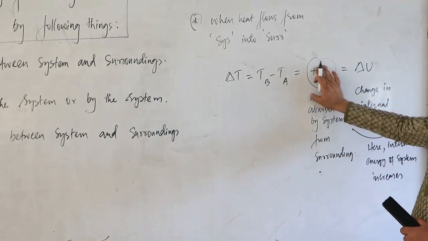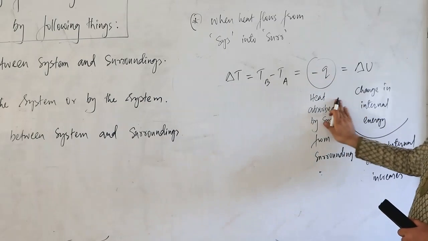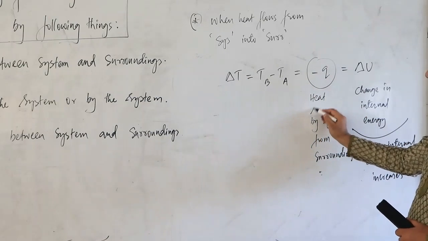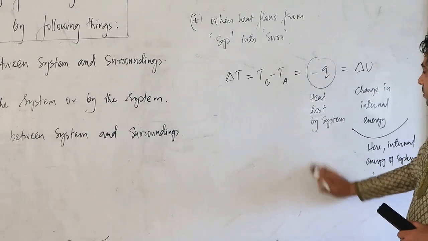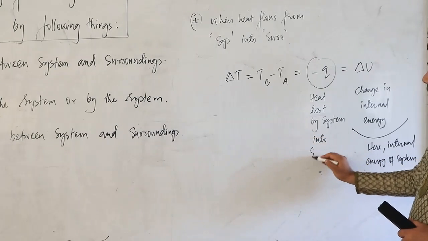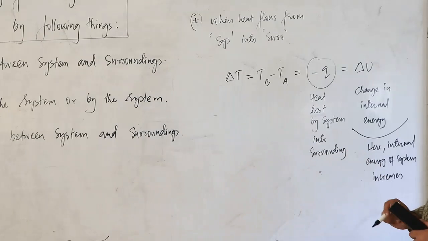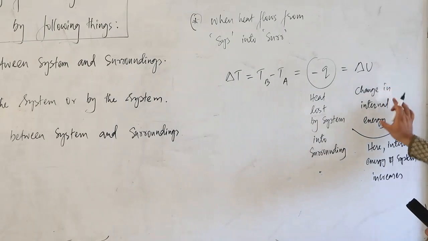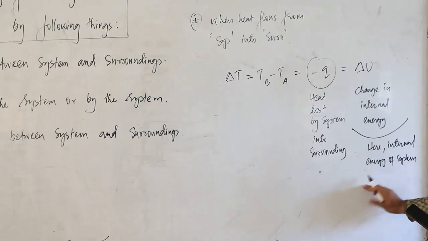So obviously the heat is actually lost by the system. So minus Q. So I will write down heat lost by system into surroundings. Then what will happen? The change in internal energy will happen, obviously.